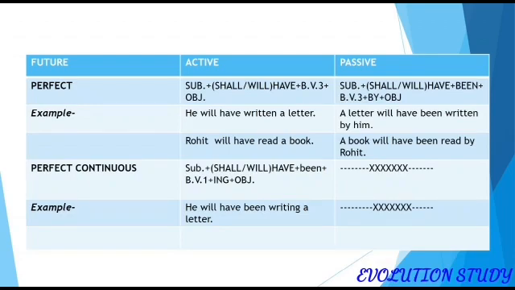Another example is given here, Rohit will have read a book, but when it comes to passive voice it can be written as, a book will have been read by Rohit. When it comes to future perfect continuous, the example given here is, he will have been writing a letter. This is for the active voice, and for the passive voice no such formula exists.